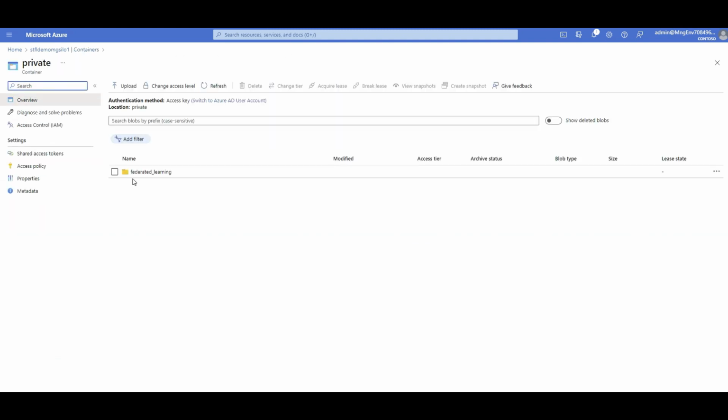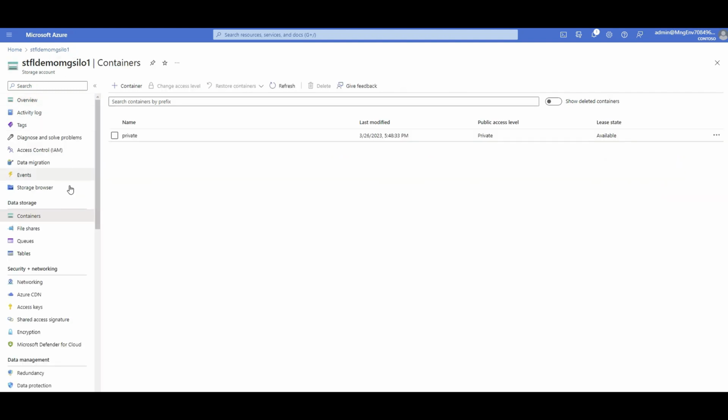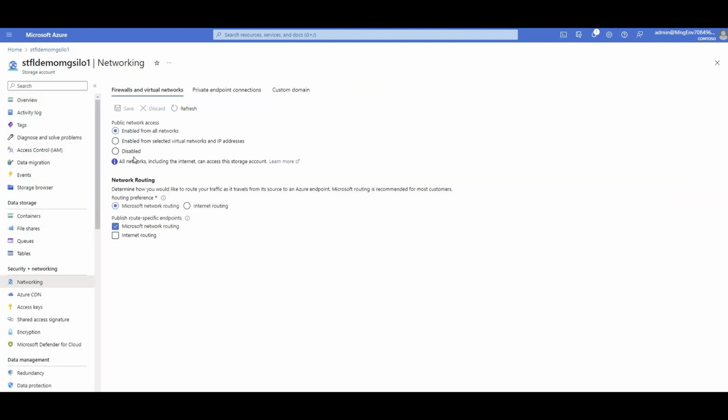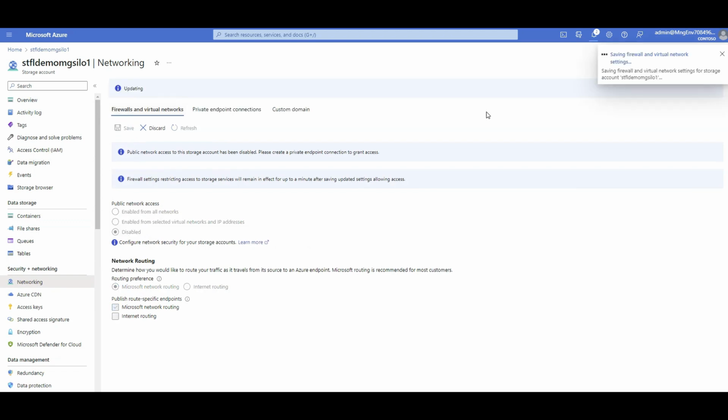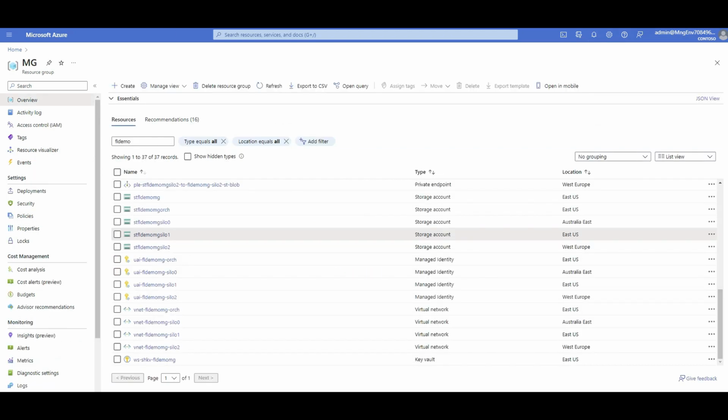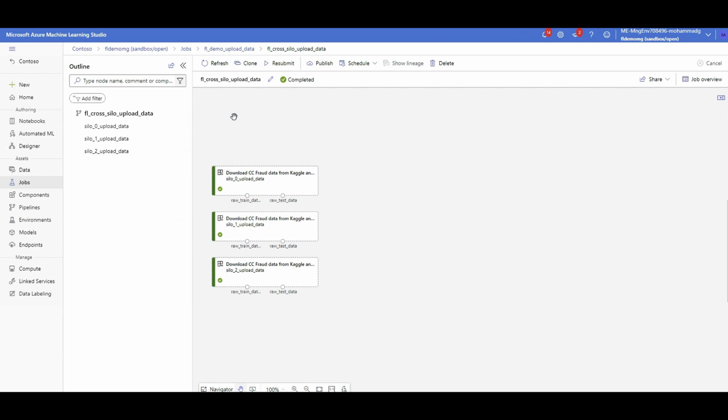Let's go back. Yeah, there you go. I think it was not getting updated. So now you can see my train and test data appeared here, downloaded from credit card fraud detection. Perfect. Now, before we continue, let me go back and disable access from the public internet again. Done. Okay, so what is next?